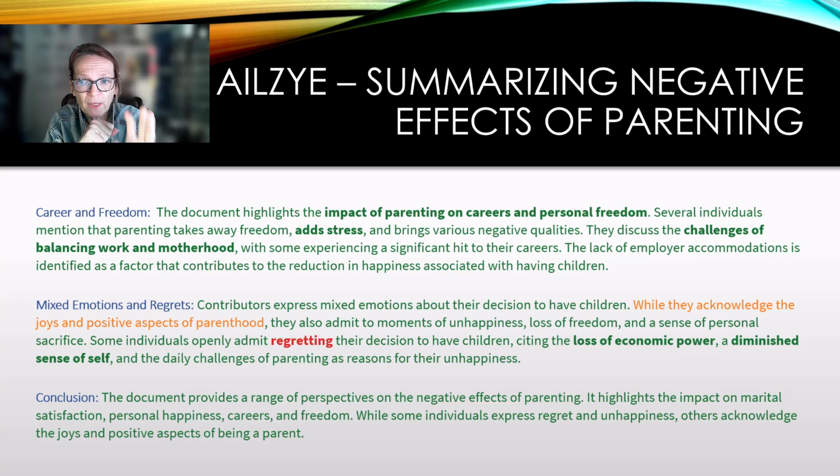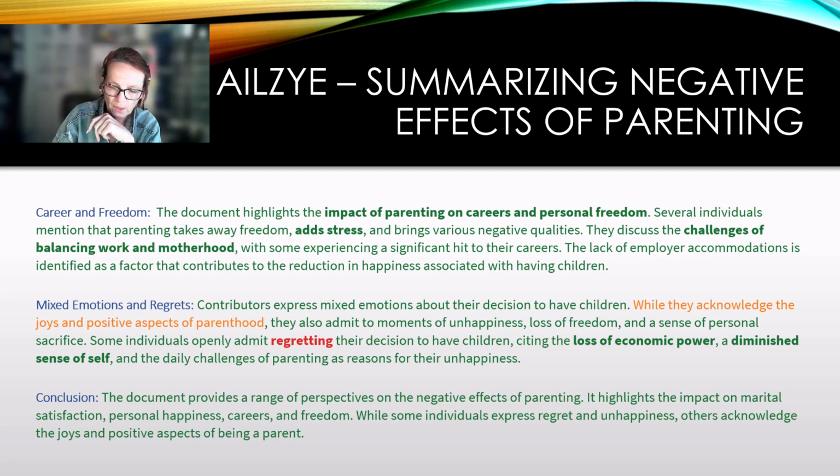And then it also has a point on regret, and the orange one still points out the positive parts, which we don't want to focus on here. And then it has loss of economic power, diminished sense of self. And then it comes up with a conclusion. So also here we get an interaction and we get a conclusion, so it writes kind of a nice story.